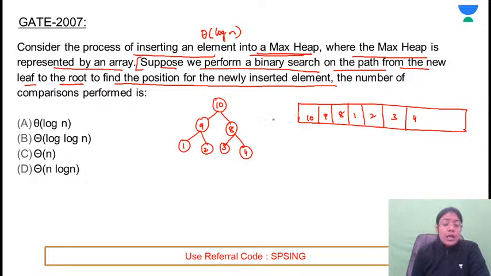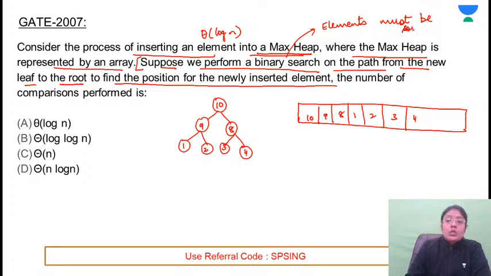So what does it mean? Can you apply binary search? We know that to apply binary search, one condition is there, that is the elements must be sorted. Elements must be sorted. अब आप सबसे पहले तो ये देखो कि जो भी आप किसी भी लीफ से जब आप रूट पे जा रहे हो, leaf to the root, are the elements sorted?